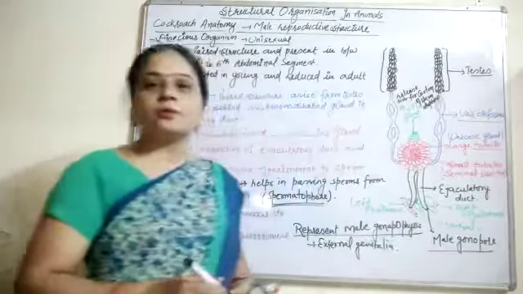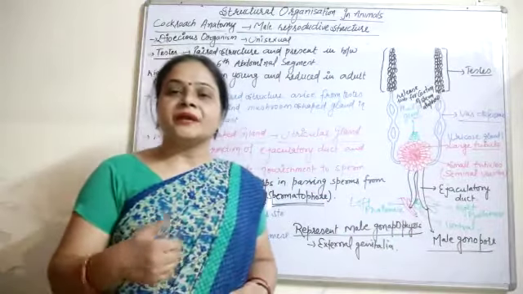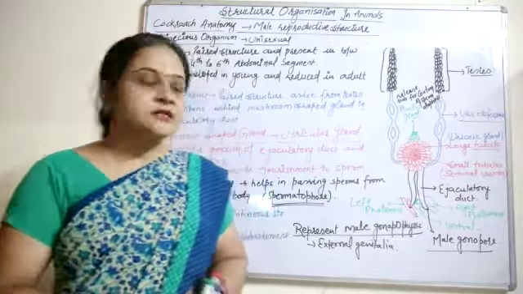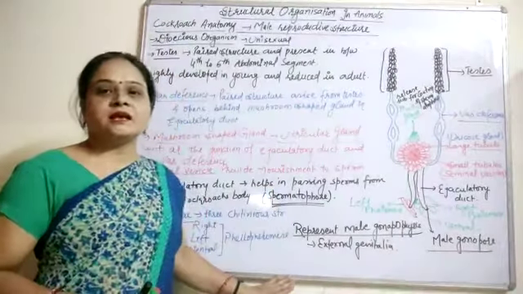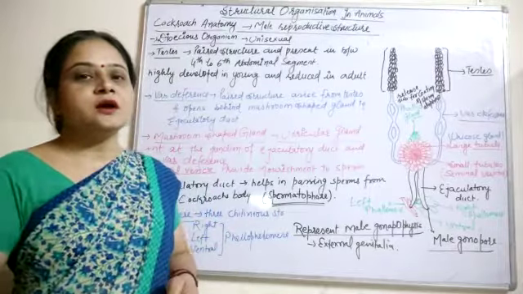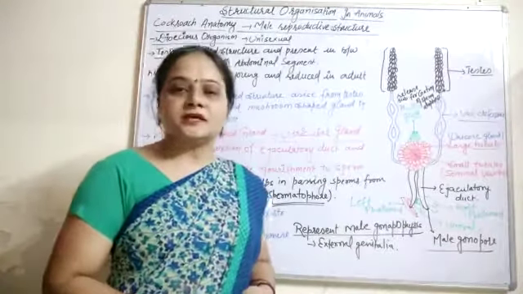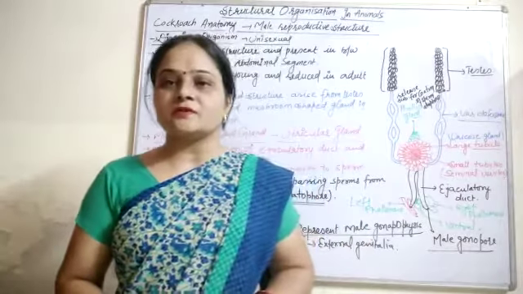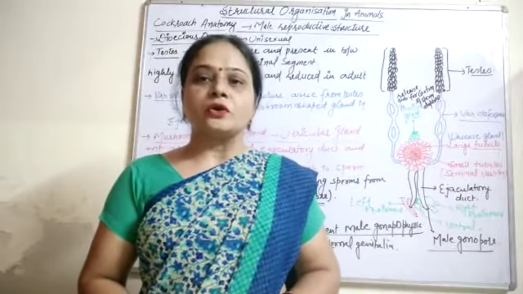This male gonopore is situated on the ventral side of the anus. This is about the male reproductive system of the cockroach body. In the next video, we will study the female reproductive system in the cockroach body.